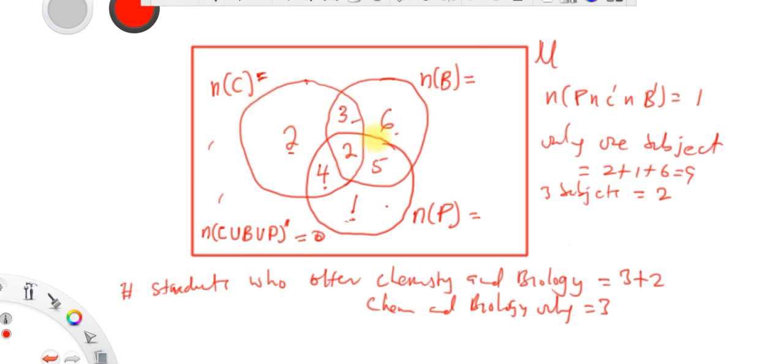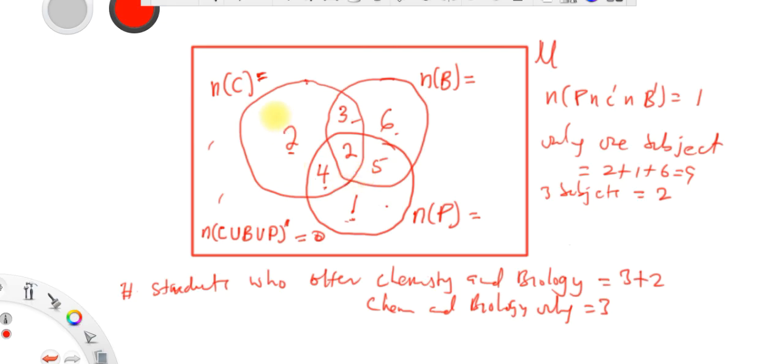So does it mean that those who offer chemistry and biology in addition to physics will not go for the books? They will go for the books. And if they bring in the physics books, they will go for it. But those who offer chemistry and physics only, after they have gone for the 2 textbooks, if they bring the biology, they will not go for it because they don't offer biology.